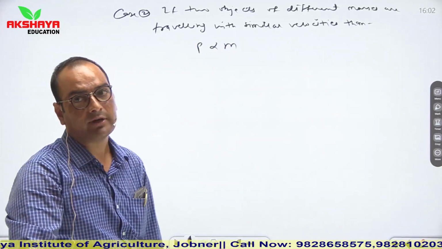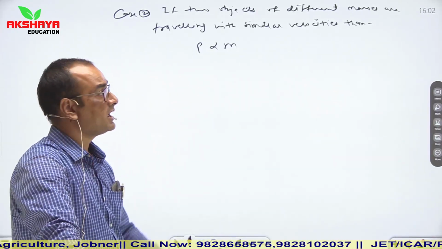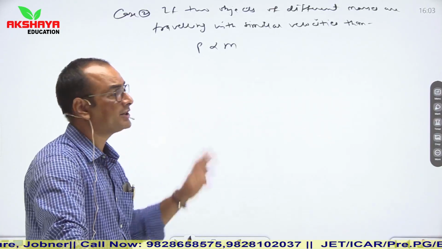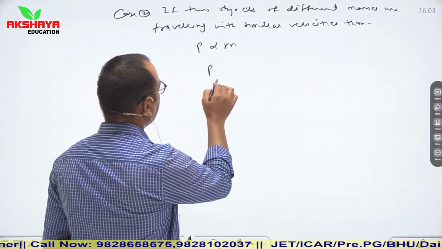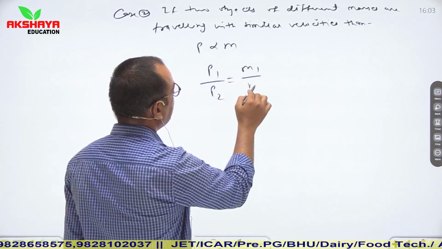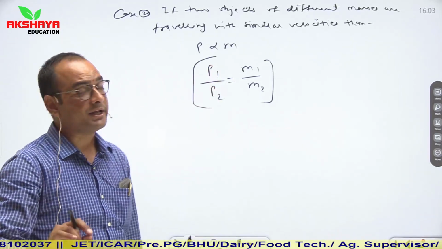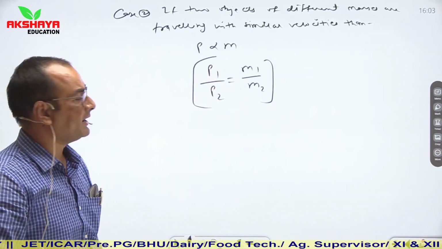So in this situation, velocity is constant. It means momentum is directly proportional to mass. Higher the mass of object, higher the momentum. So if we compare their momentum, then P1 upon P2 is equal to m1 upon m2. So these are some certain conditions related to momentum.